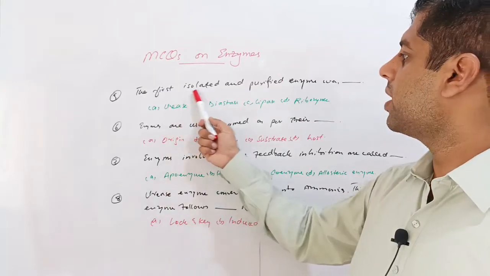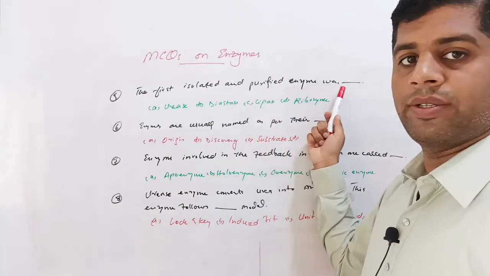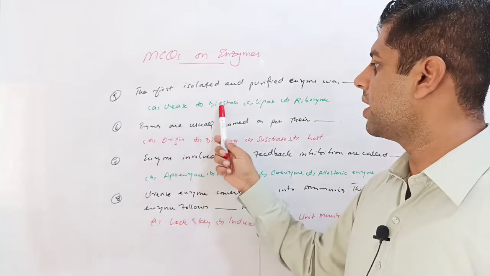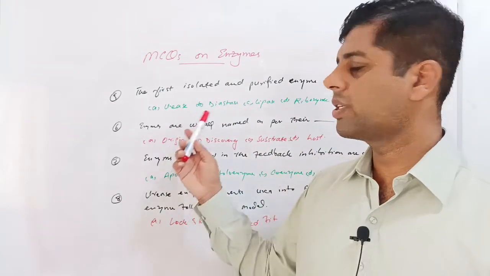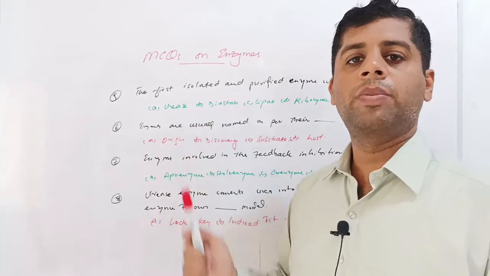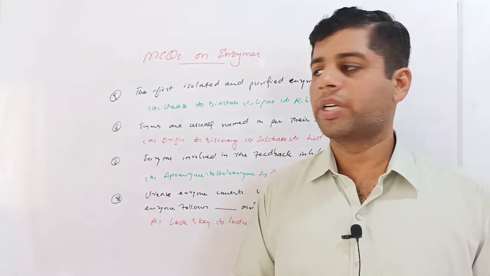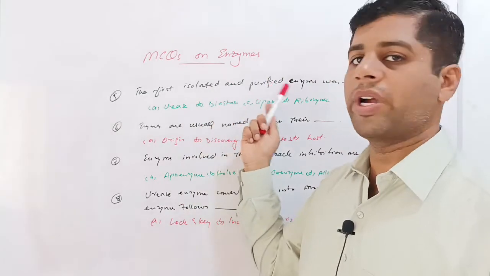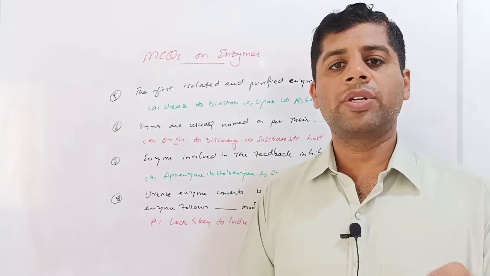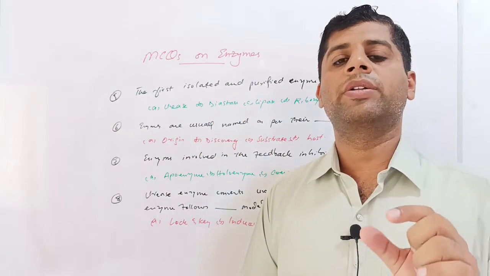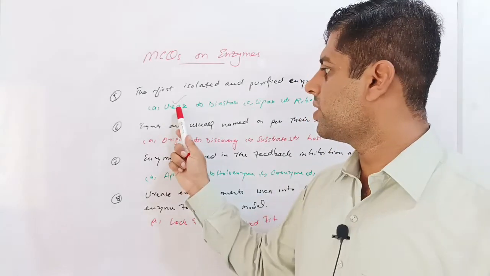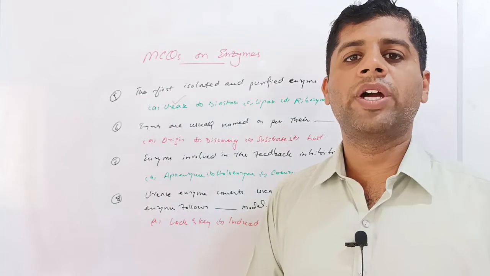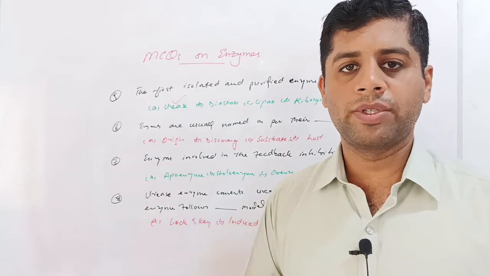Question: the first isolated and purified enzyme was. Given options are urease, diastase, lipase or ribozymes. As we have seen in the previous question, the first discovered enzyme was diastase, but it should not be confused with the sentence, the first isolated and purified enzyme. The first discovered enzyme was diastase, but the first purified and isolated enzyme was urease. So urease was the first enzyme which was isolated, purified and crystallized in biochemistry.